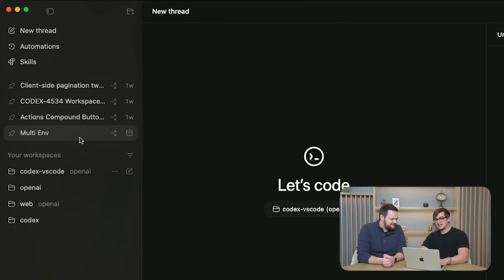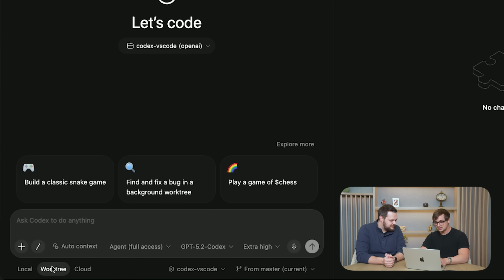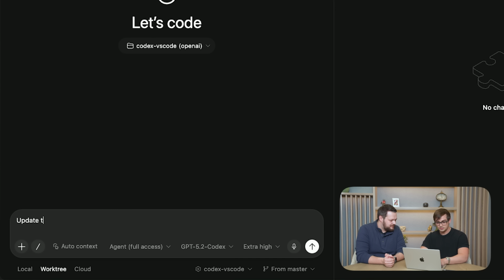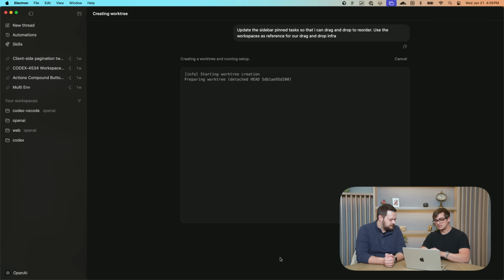So one of the features I wanted to add was the ability to sort my pinned tasks. In the work tree, we do have the ability to sort these workspaces, which is really nice, and I just want to add the same thing for the pinned tasks. So for this, I'm going to kick off a task on a work tree and use the master branch. And I'm just going to ask: update the sidebar pinned tasks so that I can drag and drop to reorder them. So I'll send that out.